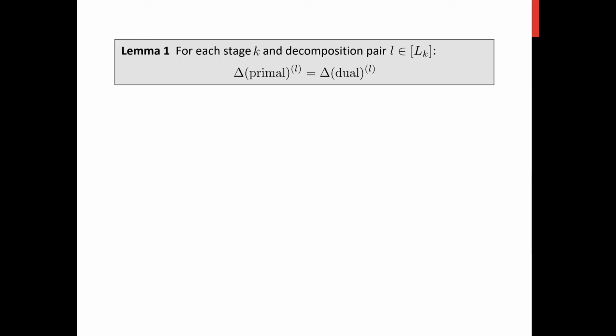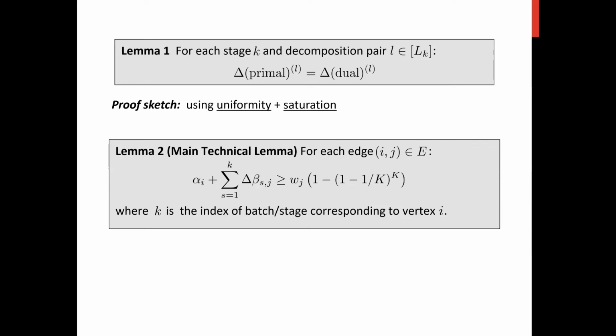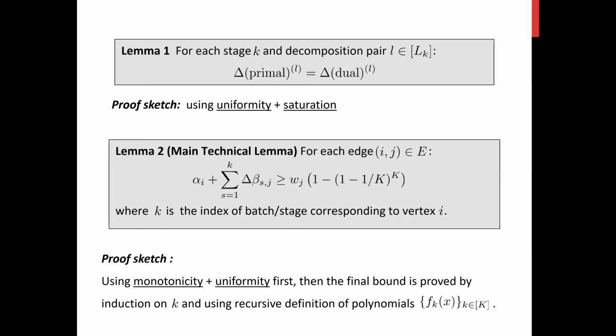And it can be shown that using this dual construction, the increment of the primal objective and dual objective in every stage will be equal to each other. And this is basically using the uniformity property and saturation property. And another lemma, lemma 2, which is the main technical lemma, is to argue that the dual constraint will be approximately satisfied. And it will use the monotonicity property and uniformity property first. And then the final bound will be proved by induction on K and using our recursion defined for our polynomials. And you are welcome to check more detail in our paper for this part.